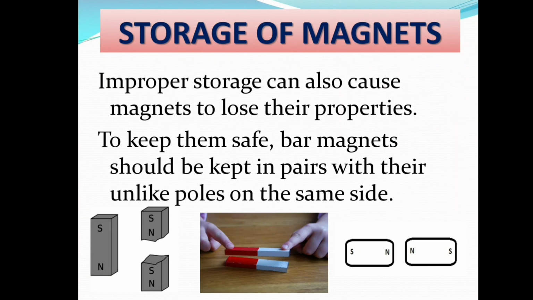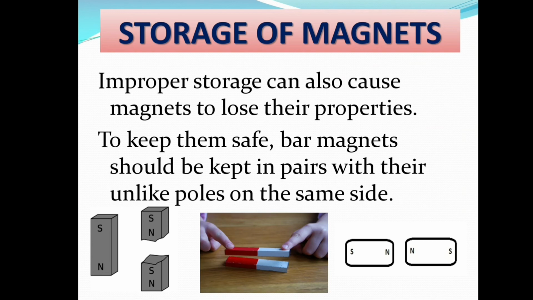Storage of magnets. First, let us discuss about how to store a magnet. Improper storage can also cause magnets to lose their properties. To keep them safe, bar magnets should be kept in pairs with their unlike poles on the same side. When you store a magnet in an improper way, it will lose its attractive, repulsive, and directive property.